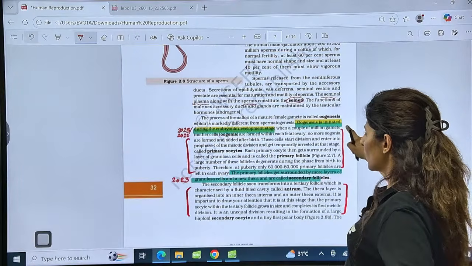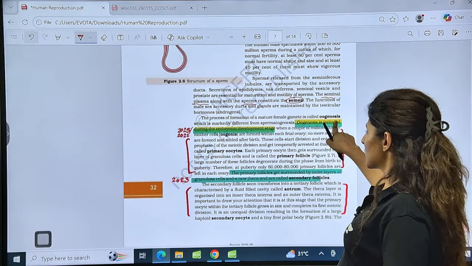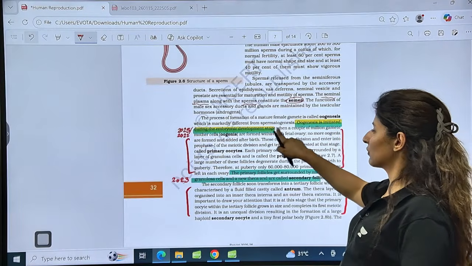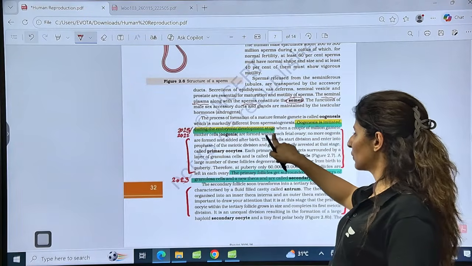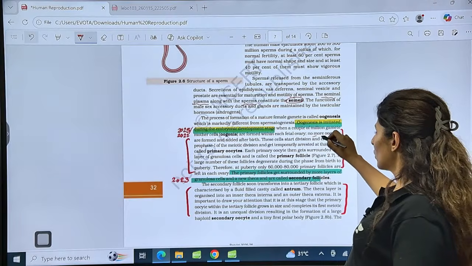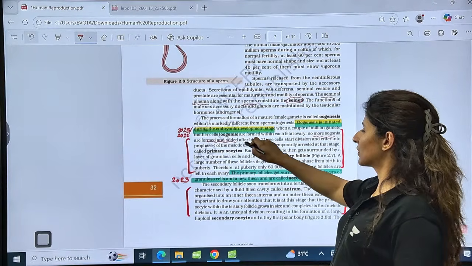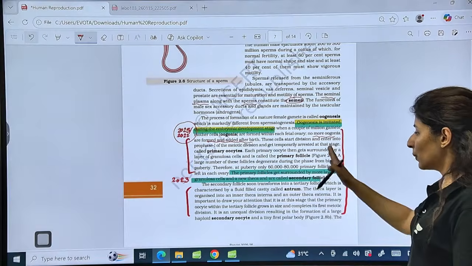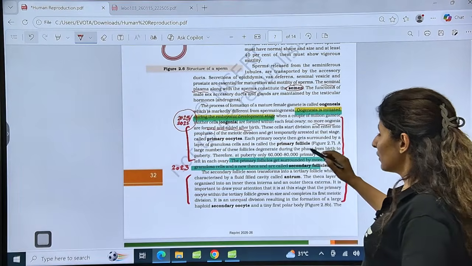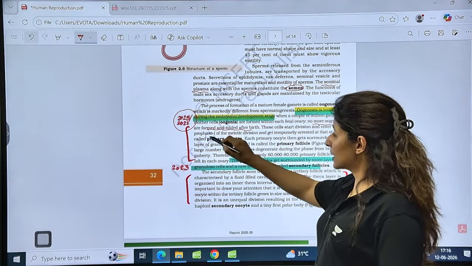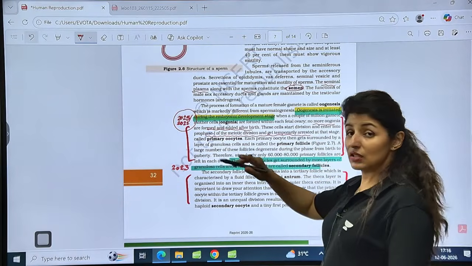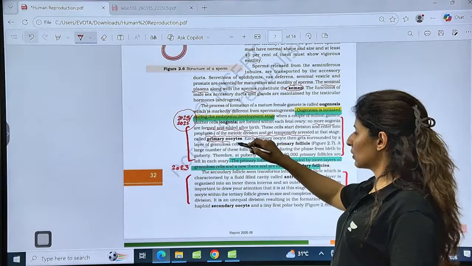Again, this whole paragraph is important, but oogenesis is initiated during the embryonic development stage when a couple of million gamete mother cells, oogonia, are formed within each ovary. No more oogonia are formed and added after birth. So this was asked in 2025, 2022. The whole paragraph is important. So when we are born, these oocytes are arrested in prophase 1. And which stage? Diplotene stage, and they are called primary oocytes.